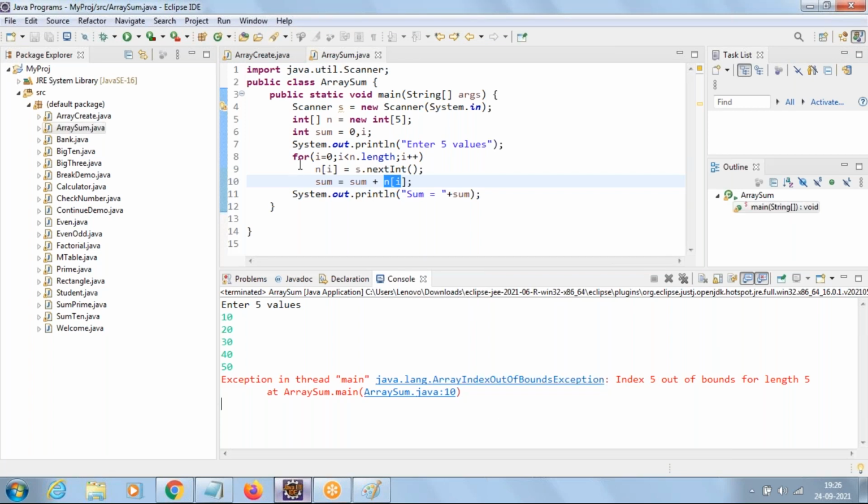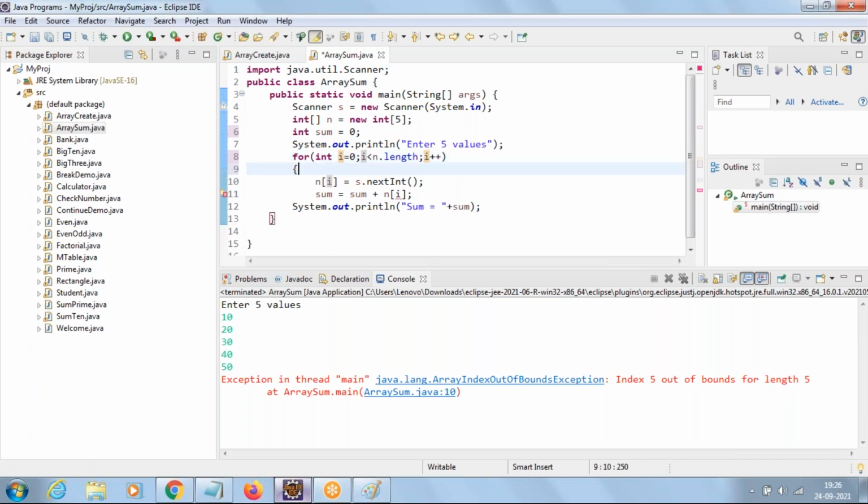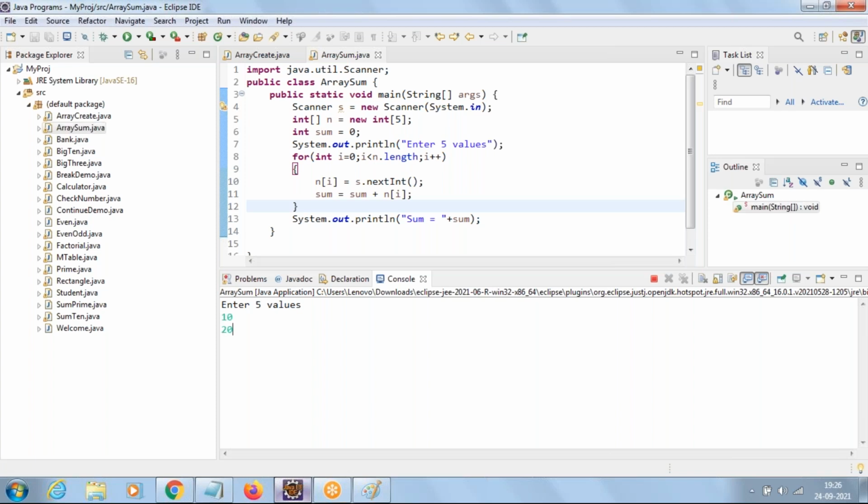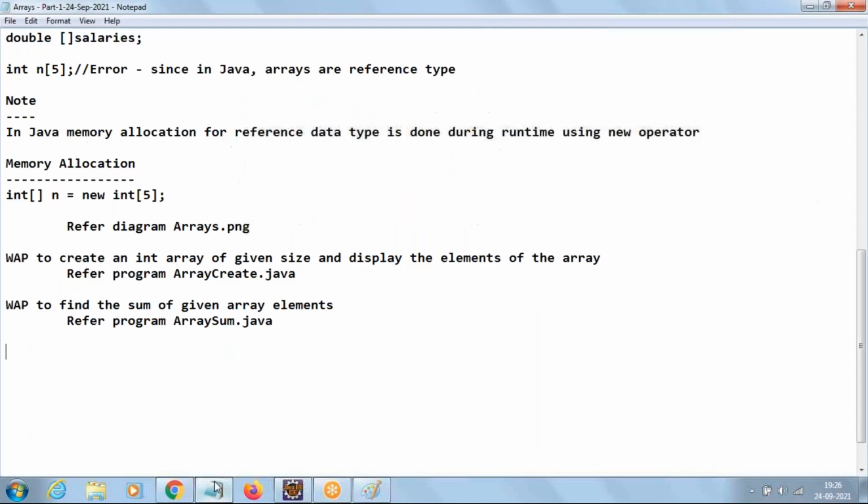Right. Then the solution for this program is simple: curly braces. We have to put sum equal to sum plus n of i as a part of the for loop only. Then only the number will get added to sum. Now when you run it, if I go with 5 values, then the output will be 150. So what is the point to remember?